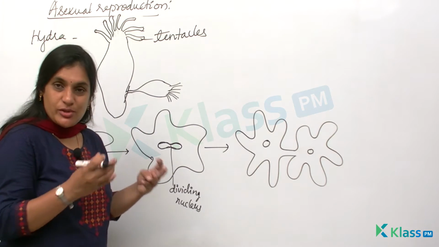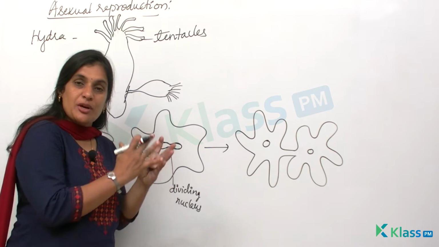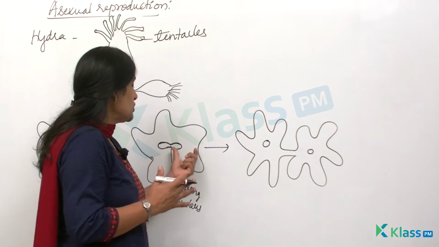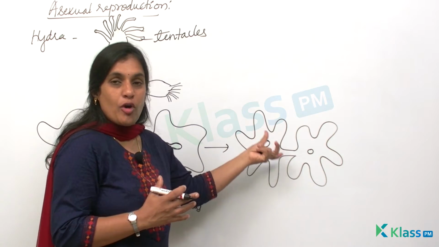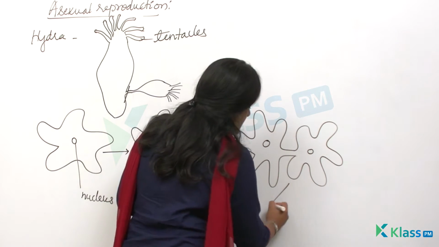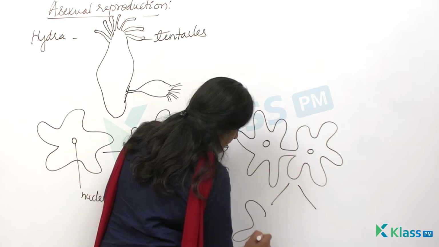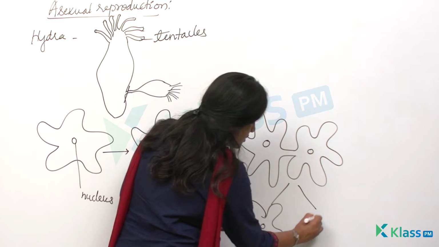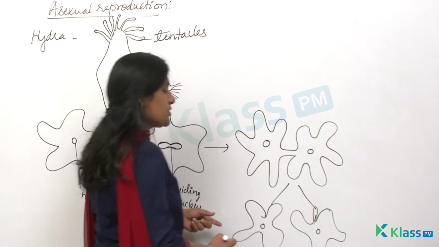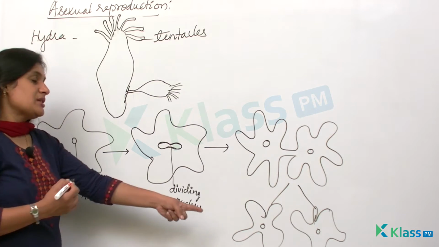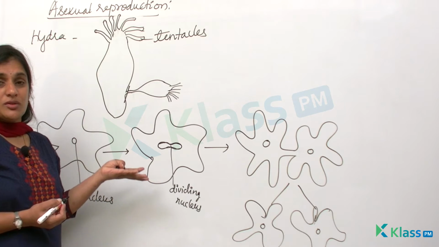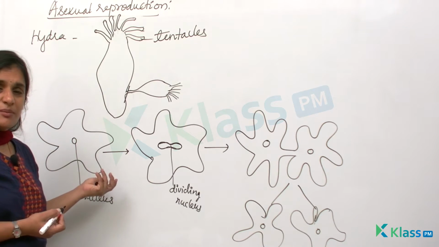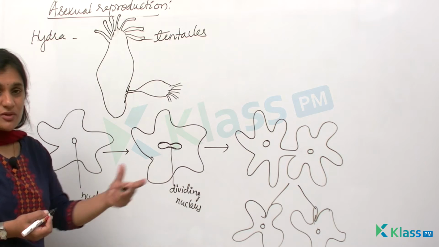The nucleus which has stretched will divide the body of the amoeba into two equal parts, and the nucleus which is present gets divided into individual nuclei in the body of the amoeba. Later, this amoeba will develop into two new individuals with the characteristic features of the parent, right? They resemble the parent. When you look at this amoeba, they resemble the parent. They are not formed out of any new individual. So they resemble the parent and they are exact Xerox copies of the parent, right?